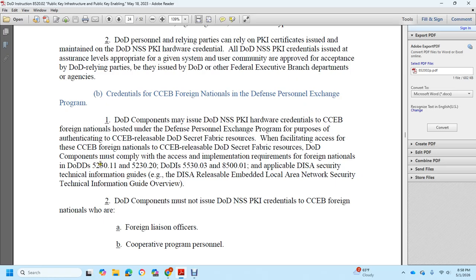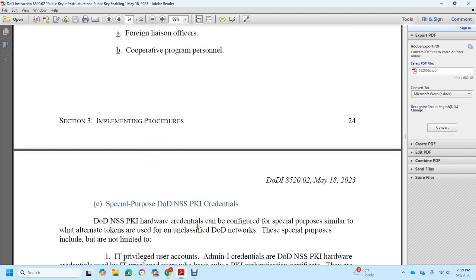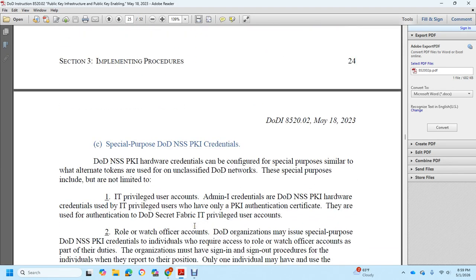Foreign Nation: Department of Defense Directives 5230.11 and 5230.20, Department of Defense Instructions 8530.01 and 8500.01, and the applicable Defense Information Systems Agency Security Technical Implementation Guide, the DISA Releasability Embedded Local Area Network Security Technical Implementation Guide overview. DoD components must not issue DoD NSS Public Key Infrastructure credentials to CCEB Foreign Nations who are Foreign Liaison or Cooperative Program Personnel. Special purpose DoD NSS Public Key Infrastructure credentials.